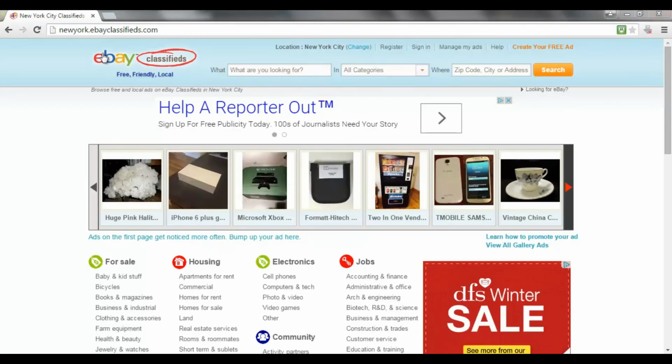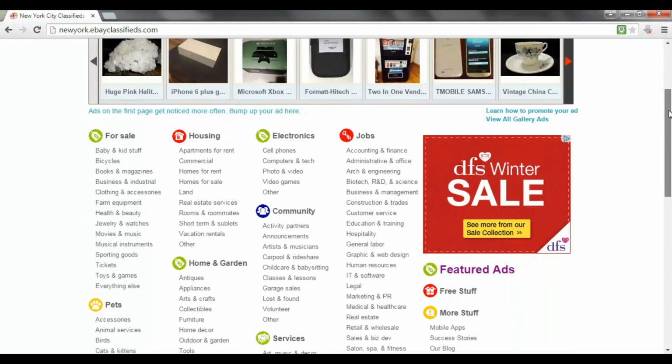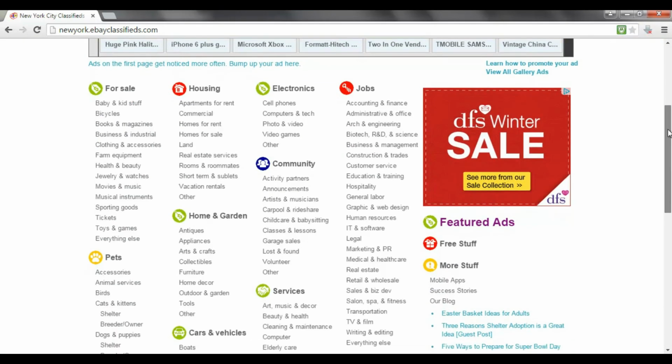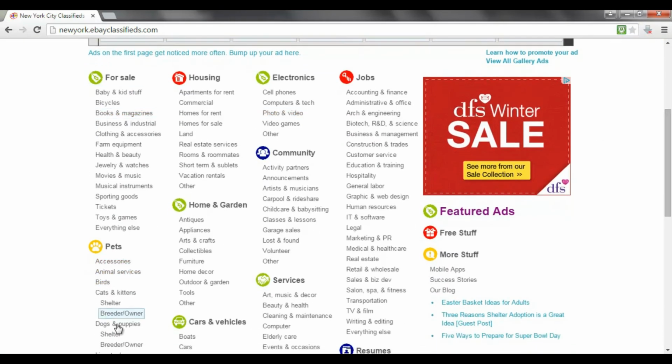Now, I'm sure you've all seen this logo before because eBay is obviously one of the most popular websites on the internet. But what you may not know is eBay also has a few other web properties that they create just to expand upon their brand. So one of them is their classified ad websites located at ebayclassifieds.com. So you can obviously change your location based on where you are in the world, and it's free to actually post an ad in any of these sections here.